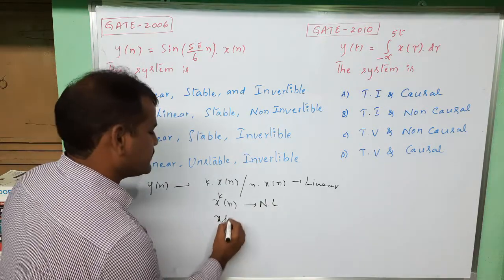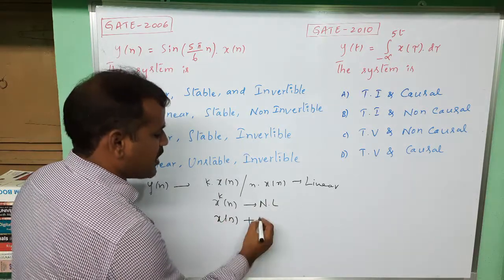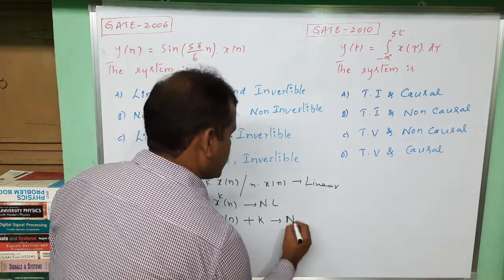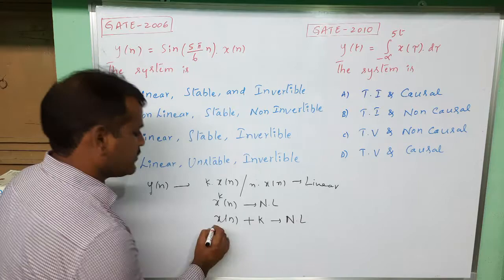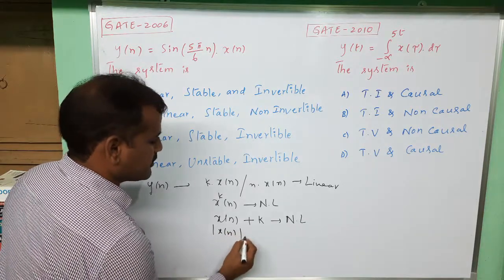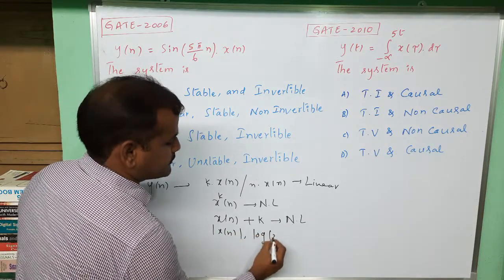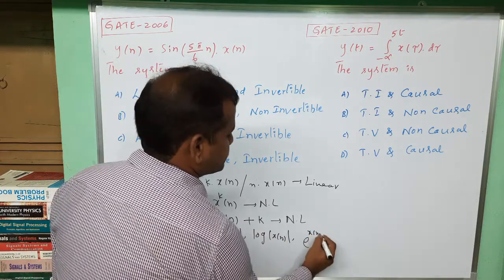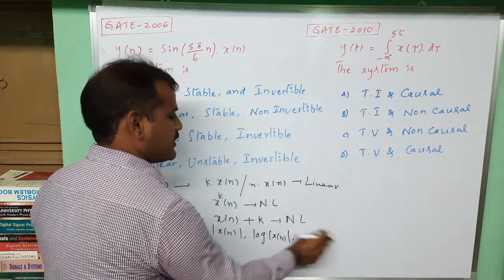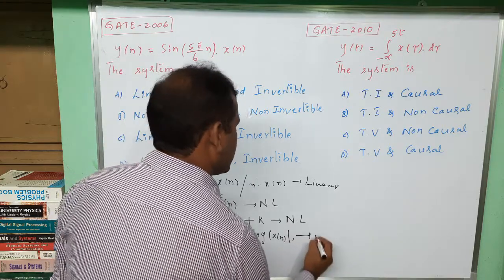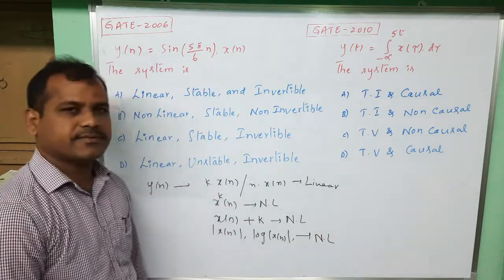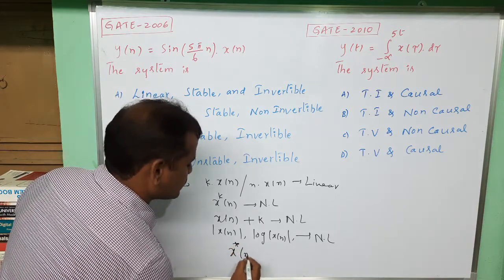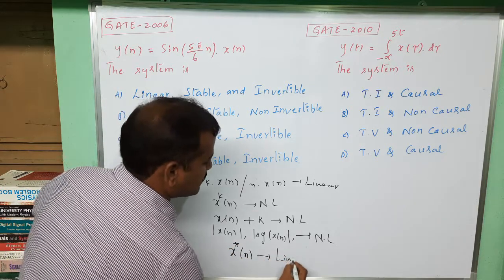Or if x of n is added with some constant k, that is also a non-linear system. Or modulus of x of n, or log of x of n, or e power x of n, exponential of any value: these are all non-linear systems we have verified, except x of complex conjugate of n. This is a linear system we have verified.